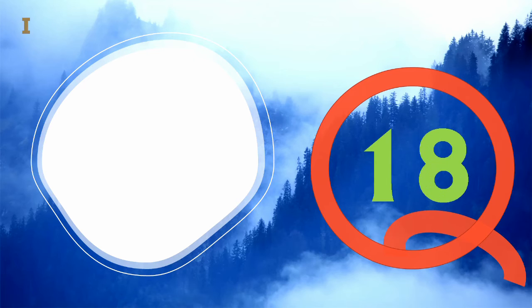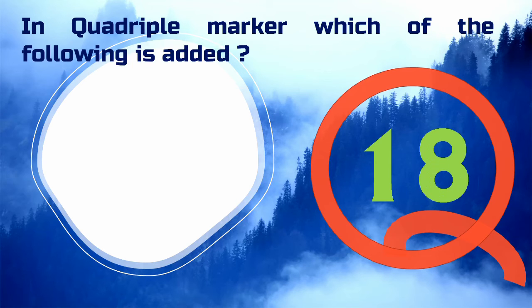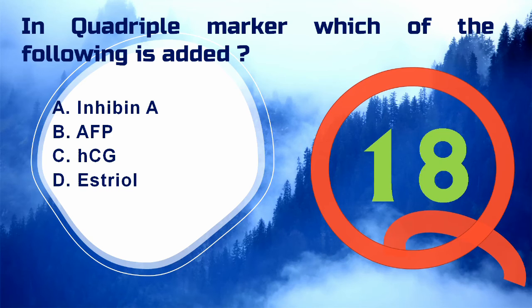In the quadruple marker, which of the following is added? Option A, inhibin A, option B, AFP, option C, HCG, option D, estriol. Quad screen or quadruple marker is a blood test done during the second trimester, that is 15 to 20 weeks of pregnancy, to identify some chromosomal abnormalities and birth defects in the unborn baby.